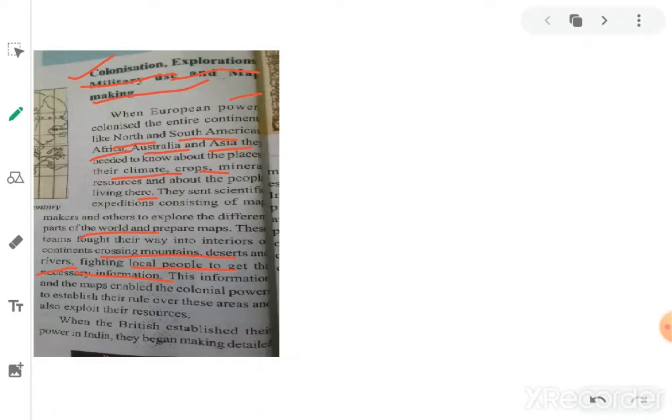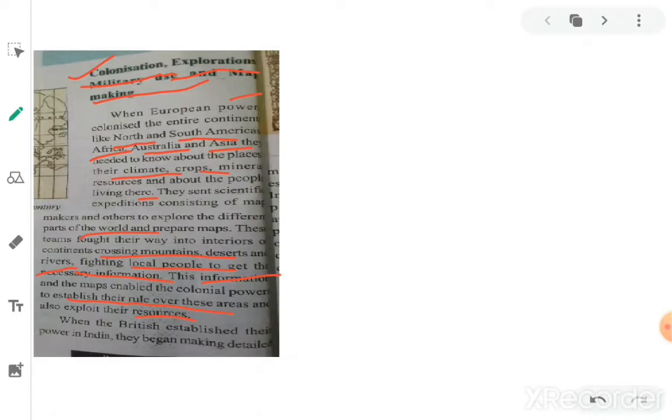Through the tribal people, they came to know the entire continent slowly. This information and the maps enabled the colonial powers, meaning Britain, who colonized other continents, to establish their rule over these areas and also exploit their resources.